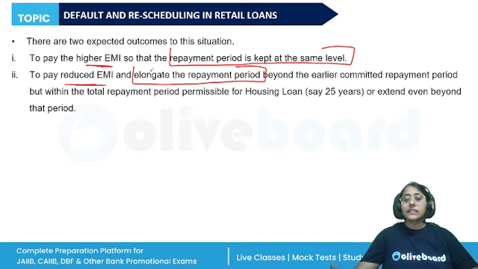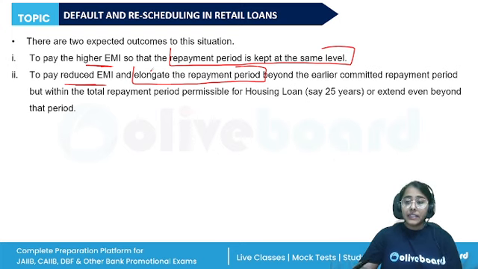So rescheduling is done for the genuine defaulters, where the customer failed to repay due to any personal setbacks, job losses, or any unforeseen medical expenses, right? And in this situation, the approach of the banks for recovery will be one of care and concern. It will be a customer oriented approach, because many times the setbacks are of a temporary nature. And if we give them more time, the customer can tide over the problem and continue with the repayment.